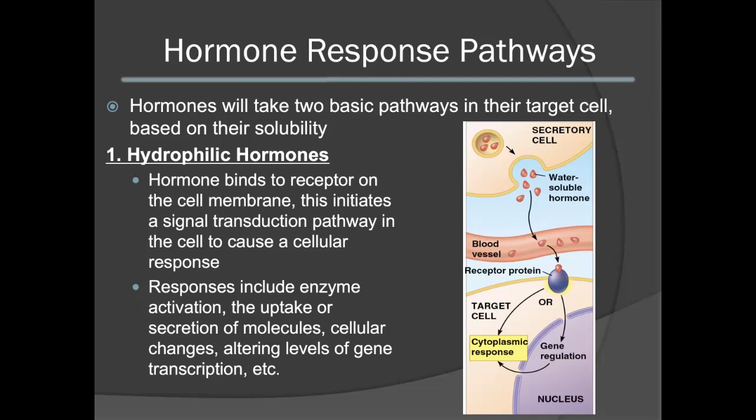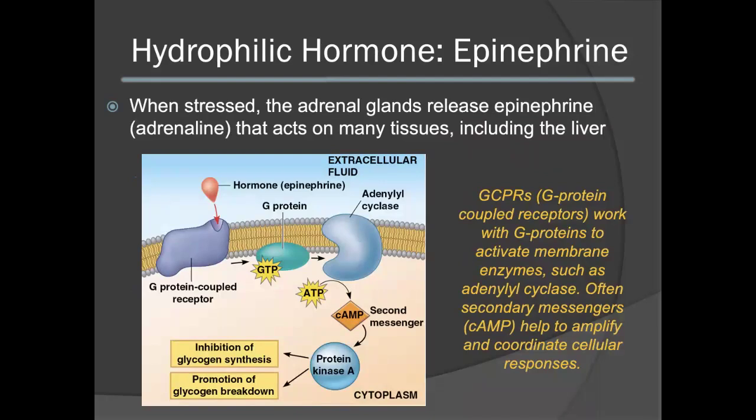Take a look at the diagram to the right to understand the general pathway that a hydrophilic hormone would take. Note the presence of the receptor protein on the membrane of the target cell. An example of a hydrophilic hormone is epinephrine. When stressed, the adrenal glands that reside on top of the kidneys release epinephrine or adrenaline. This has a response on many tissues, including the liver.